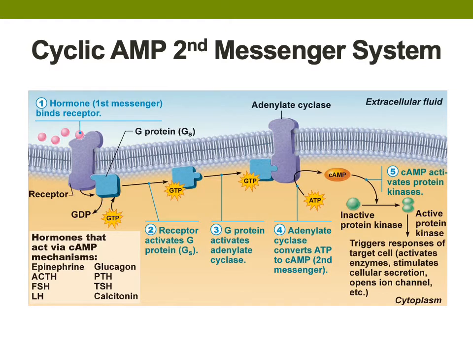In the cyclic AMP second messenger system, the first messenger is the hormone, which is represented by the pink circles on the left. The first action in this mechanism is the hormone binding with a specific plasma membrane G-protein receptor, represented by the purple femur-looking thing. The binding of a hormone to the serpentine receptor causes it to change shape, which activates the G-protein. The G-protein is activated by the exchange of a GDP molecule for a GTP molecule. This activation causes the G-protein's alpha subunit bound to the GDP molecule to separate from the beta and gamma subunits.